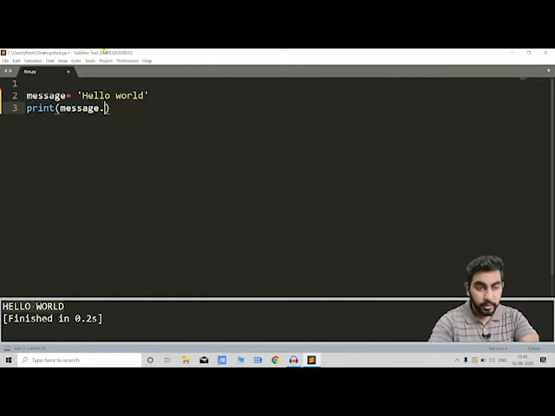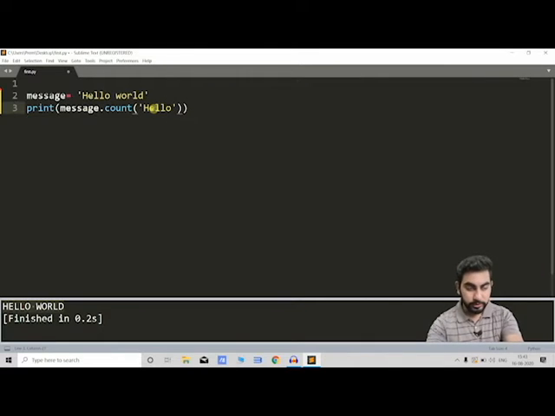ठीक है? And there is this function which counts the number of certain characters which we inputted, and this is called count. Like count, this takes an argument in it, like हमको count करना है इसमें hello कितनी बार आता है. ठीक है, तो we can just write hello, and this should give the output 1, क्योंकि hello एक बार आया.